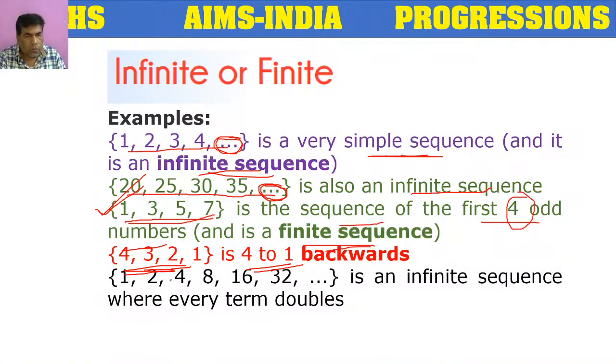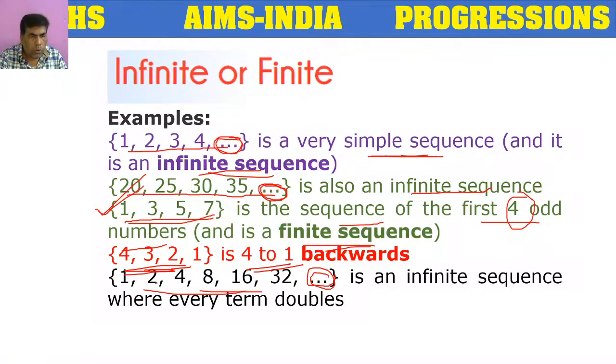Next, 1, 2, 4, 8, 16, 32. So here, what is this sequence? Here we have 3 dots, which means "and so on," it goes forever. It is also an example of an infinite sequence. How is the sequence here?